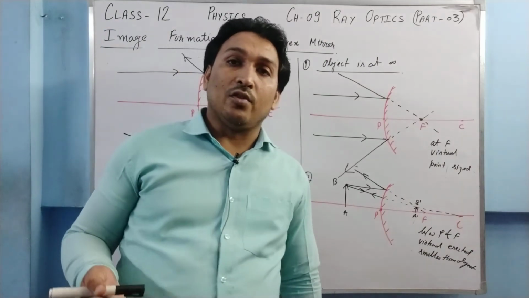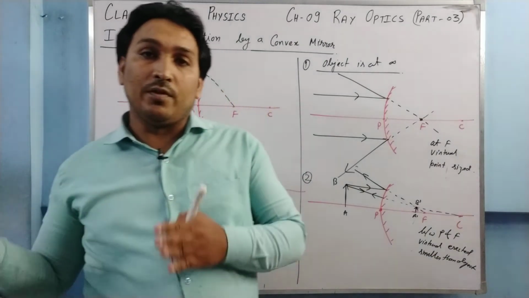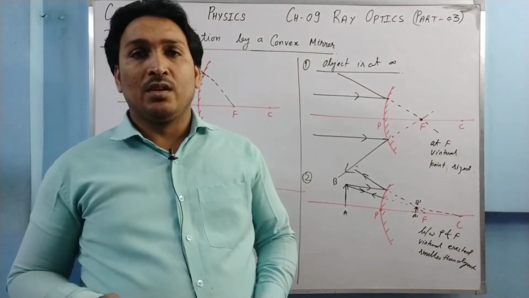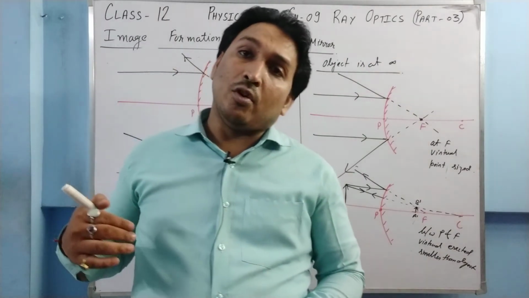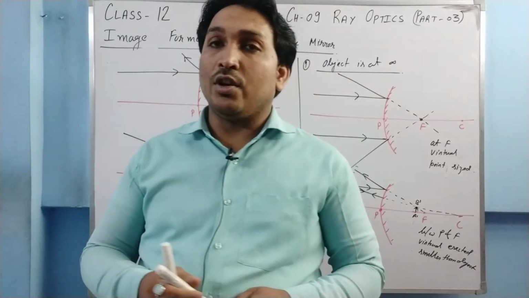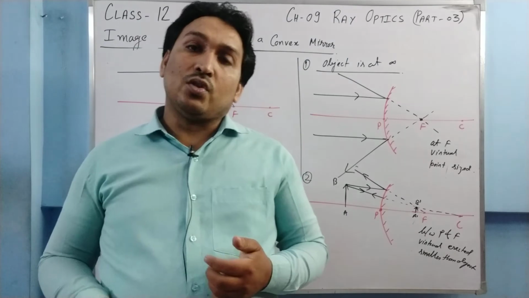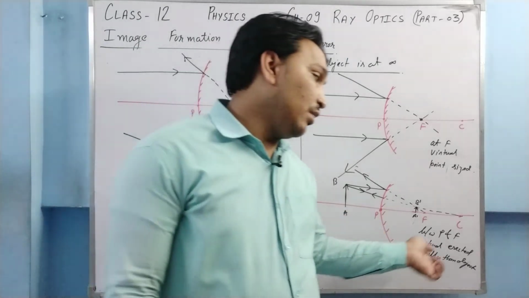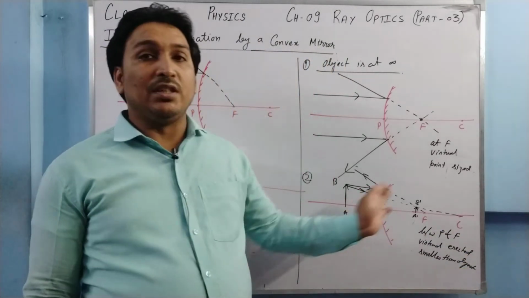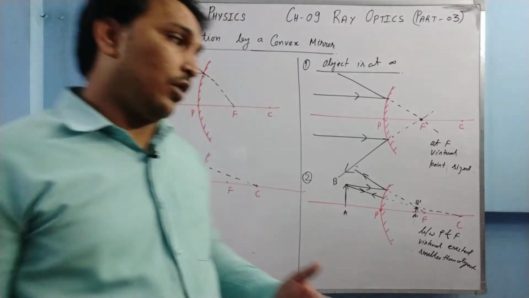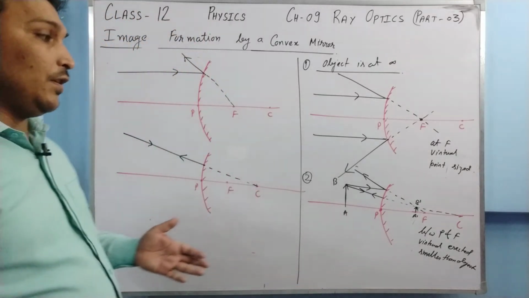But in the case of concave mirror, when the position of the object was changing, the image was also changing. So the image is not always formed behind the mirror, so it cannot be seen inside the mirror all the time. Is it clear? Here the image is virtual, erect, and it can always be seen inside the mirror. So it is very useful for us.